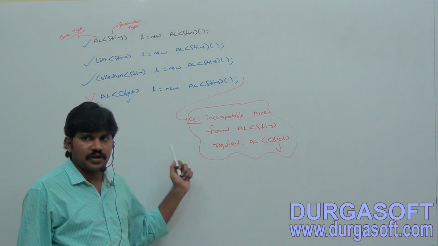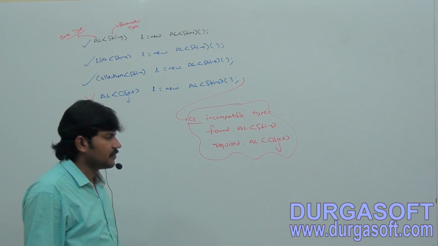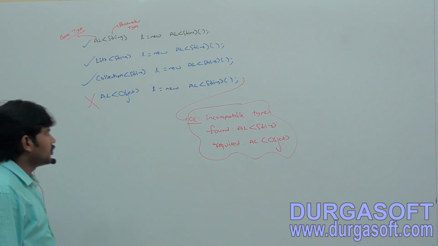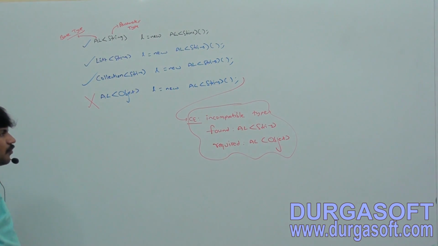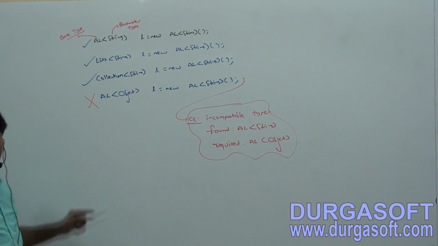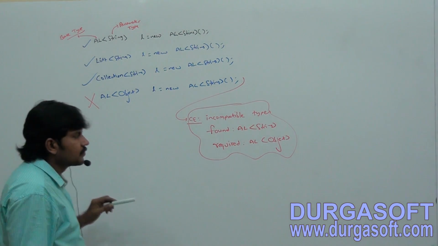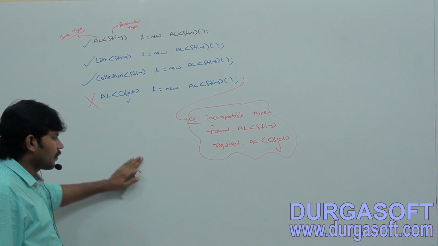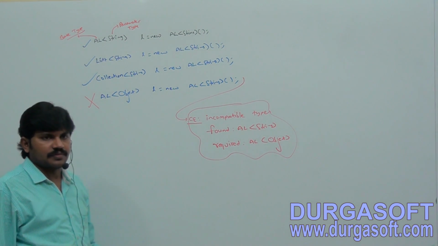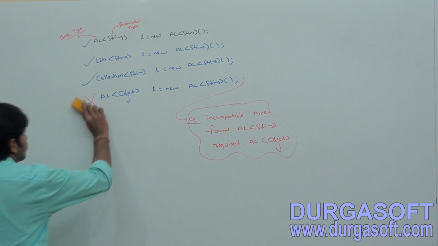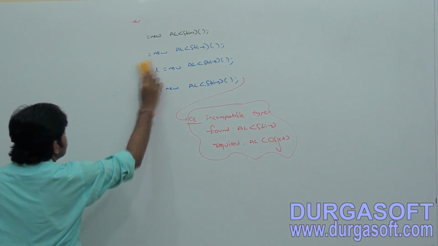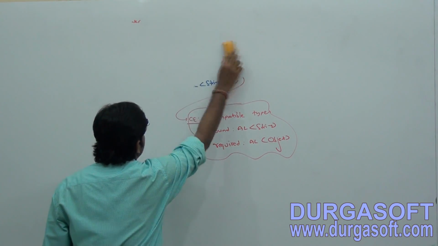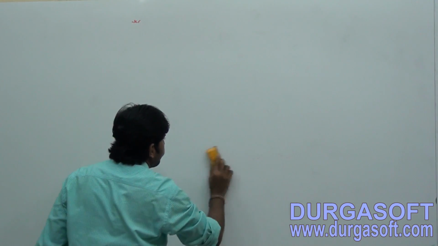Any explanation required? This is the conclusion one. Make sure: the polymorphism concept is applicable only for the base type but not for the parameter type. This is the conclusion one. Next, the second conclusion is also a very important conclusion.